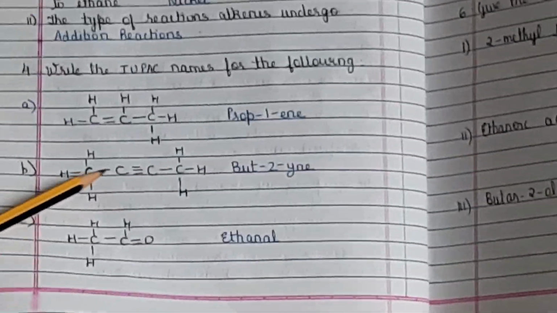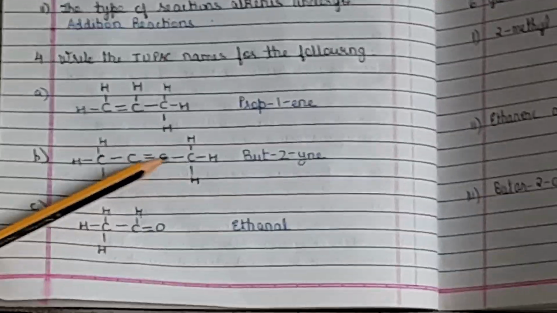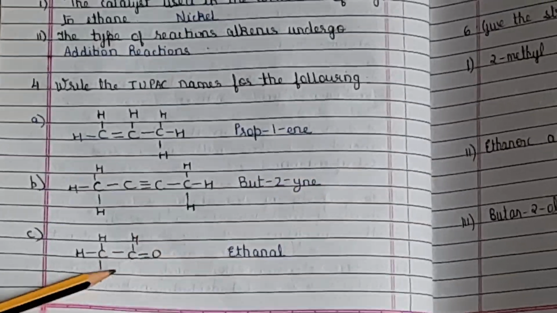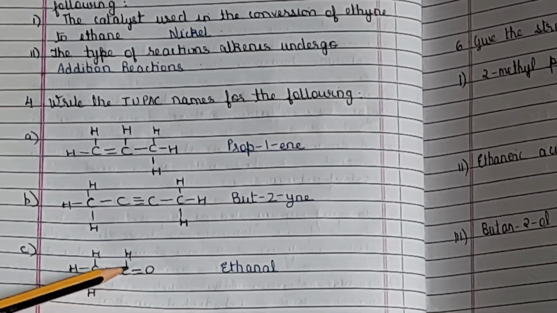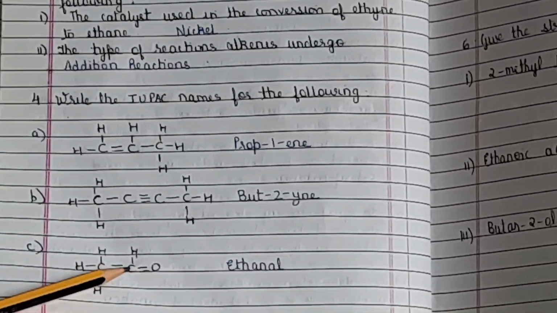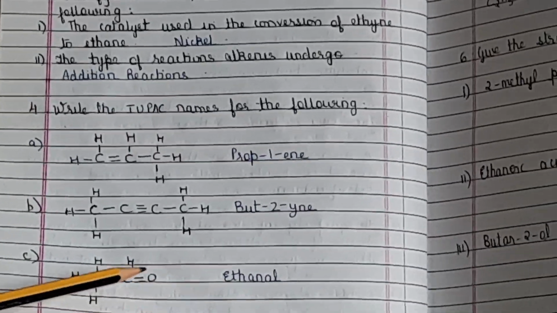Now next one, 1, 2, 3 and 4. 4 so but, it is a triple bond, so it has to be yne and it is in between the second and third. So but-2-yne. Now this CHO is what functional group? Very good. Yes, aldehyde. So this is 1 and 2, so eth, so ethanal it will be. Okay, so this is ethanal.